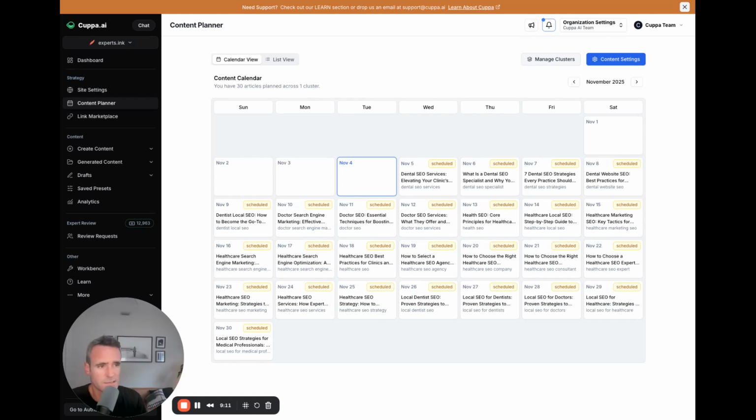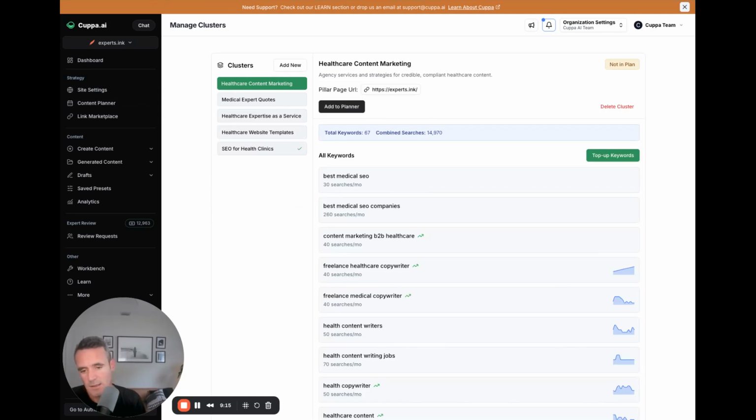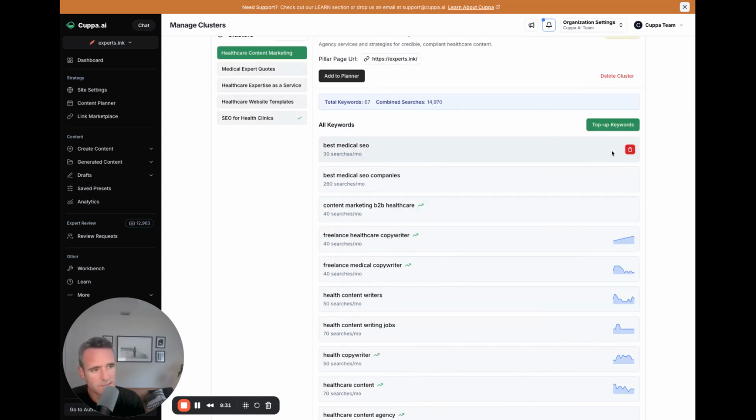Once we do the scrape of the site, we have a lot of things in the back end that go to work. We ping a lot of keyword resources for data to really help you build out a few different clusters here. You can obviously add to the planner anything you see here. It's all customizable in terms of you can delete.